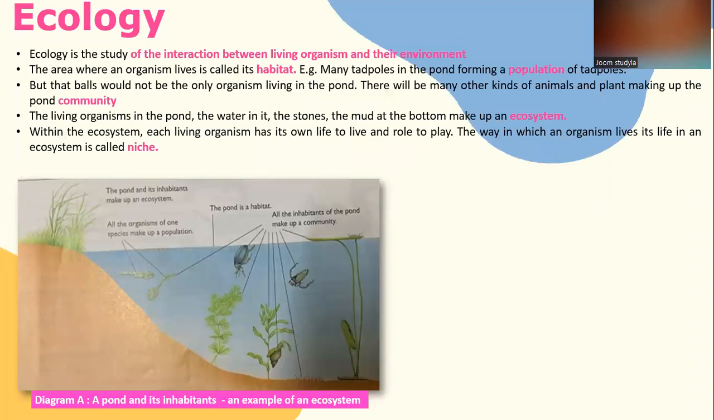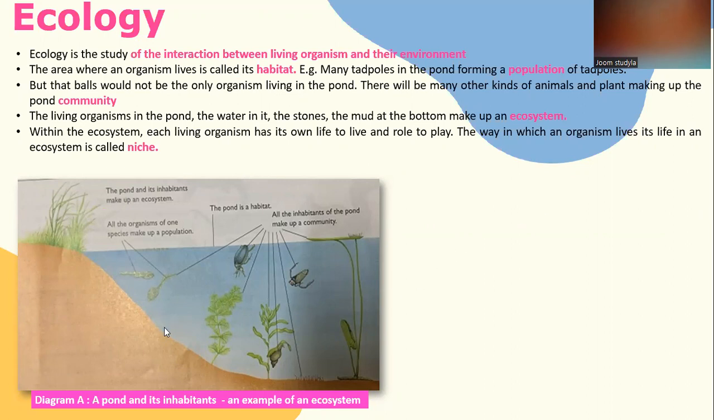Ecology. Ecology is the study of the interaction between living organisms and their environment. The area where an organism lives is called a habitat. Many tadpoles in a pond form a population of tadpoles, but they would not be the only organisms living in a pond. There will be many other kinds of animals and plants making up the pond community. The living organisms in the pond, the water, the stone, and the mud at the bottom make up an ecosystem. Within the ecosystem, each living organism has its own life to live and role to play. The way in which an organism lives its life in the ecosystem is called its niche.